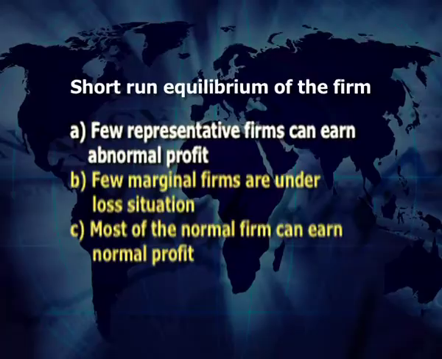According to Professor Marshall, in the market of perfect competition during the short run, the existence of the following three types of firms is possible. Number 1 is few representative firms can earn abnormal profit. Number 2 is few marginal firms are under a loss situation. Number 3 is most of the normal firms can earn normal profit. Marginal firms have a loss even though they continue the production of the commodity with the expectation that in the long run they will come out of the loss situation.